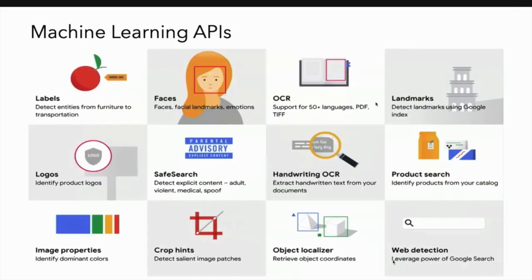And for the machine learning APIs, we have label detection. I think I have already said some of these. The one important thing I need to say here, other than label detection and OCR, is product search. This is one of the features they are integrating into high-level product search in a shopping site or any other merchandise site.